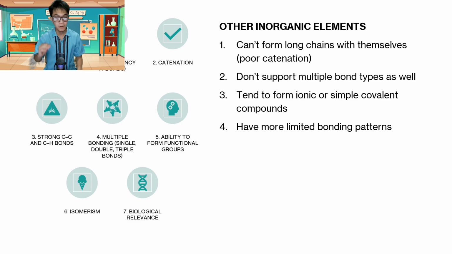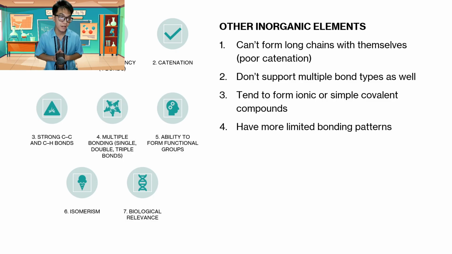And then number 4, multiple bonding. We have single, double, triple bonds. So that will also be discussed as we go further down the line. But carbon is an element that is capable of making single, double, or triple bonds within itself. Other elements aren't capable of doing that. Only carbon, if I'm not mistaken.